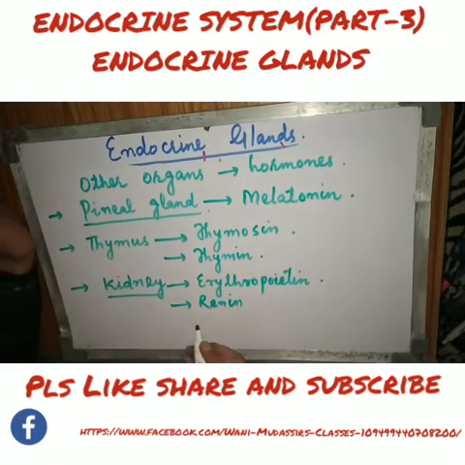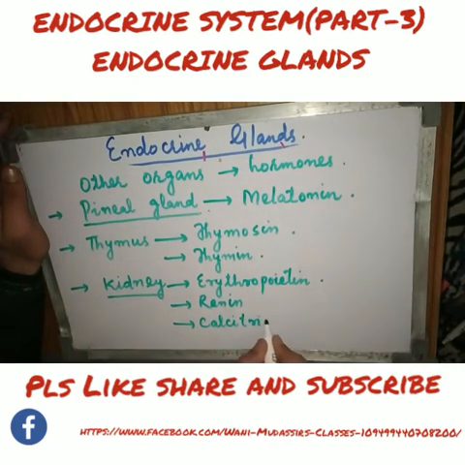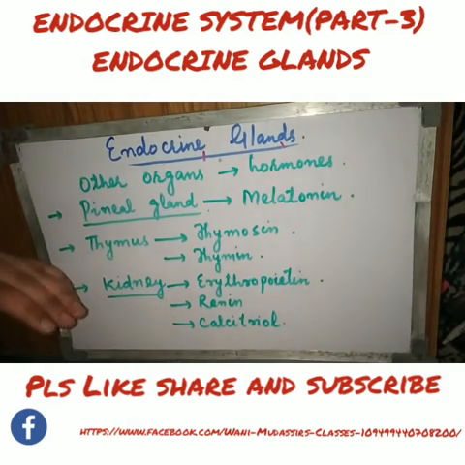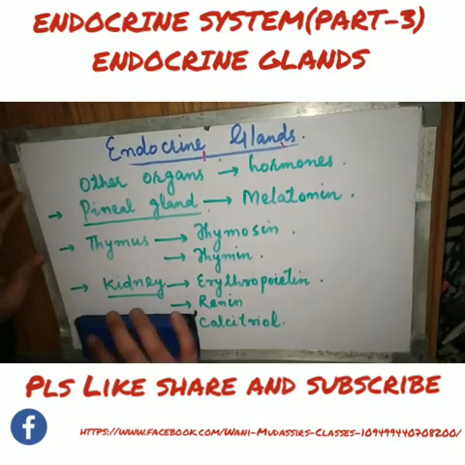And the third is calcitriol. Okay, so we have the organs which secrete hormones. We have the pineal gland. As I have already told, you can mention this pineal gland as the major endocrine gland also. And then we have thymus, that secretes thymosin and thymin. Then we have the kidneys secreting important hormones, erythropoietin, renin, and calcitriol.